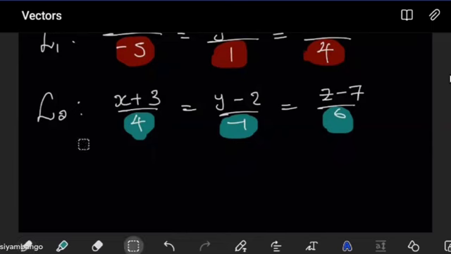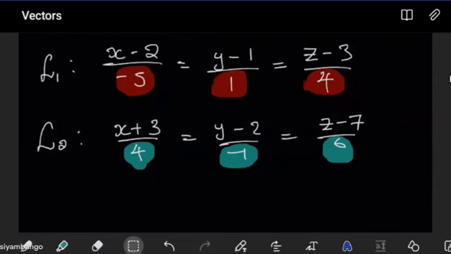So how do we do that? Are you guys comfortable moving from symmetric to parametric? We want to get the parametric equations of each line. So how do you want to change this? From symmetric to vector first, or from symmetric to parametric? Which one are you comfortable with?